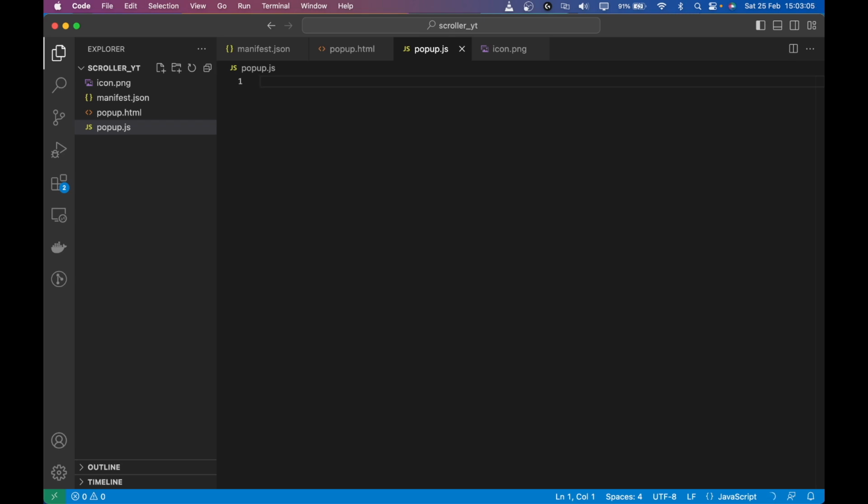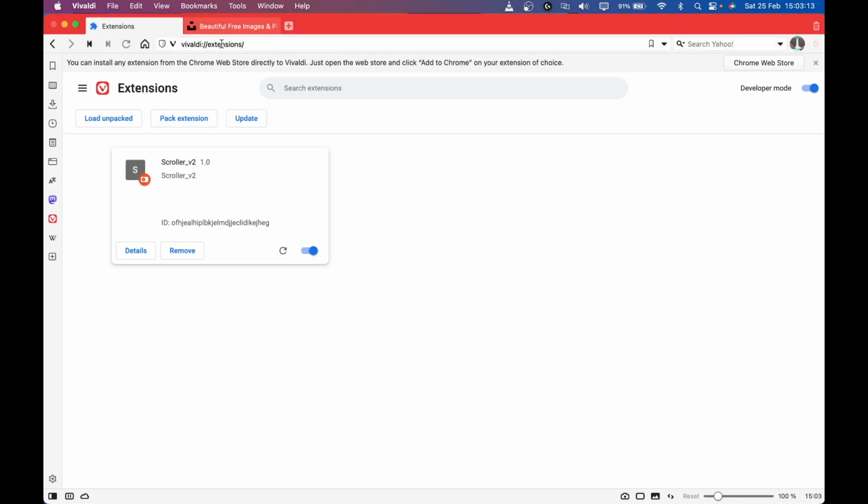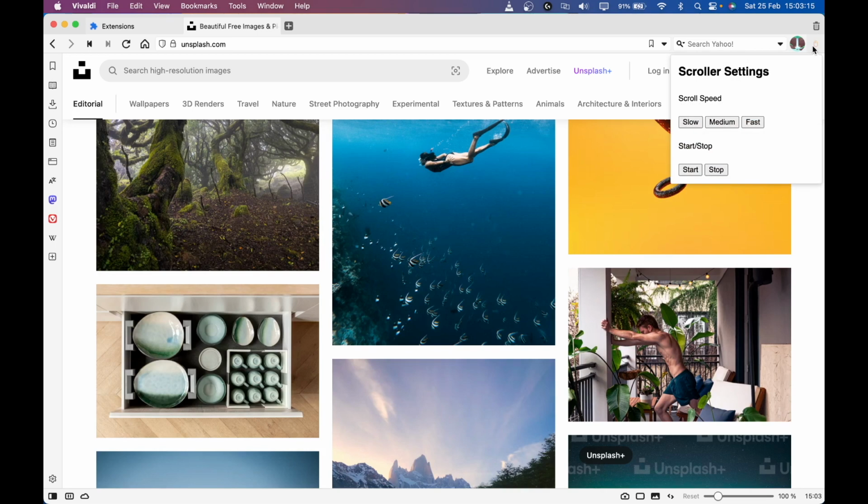So pop-up is what you see when you click on the extension icon here in the browser. So this is the pop-up basically, and whatever happens inside it, and the popup.js is going to take care of what will happen when you click on this. But the content script is the actual script which will be injected in the web page, and then it will control the web page.